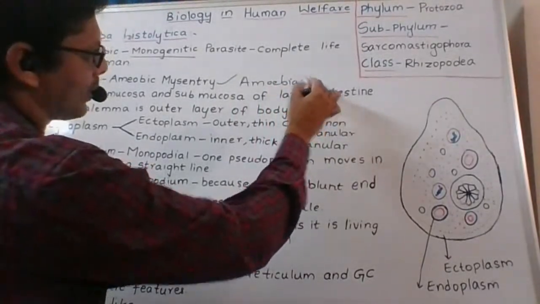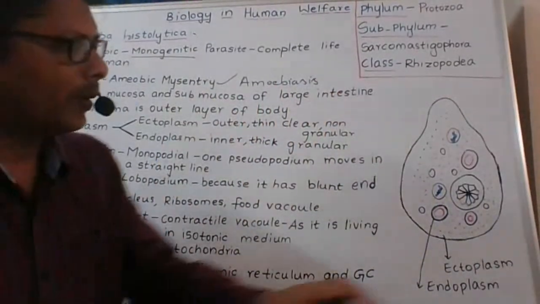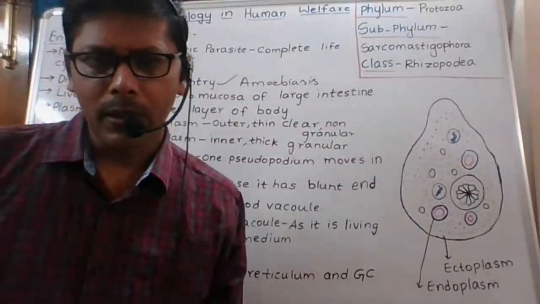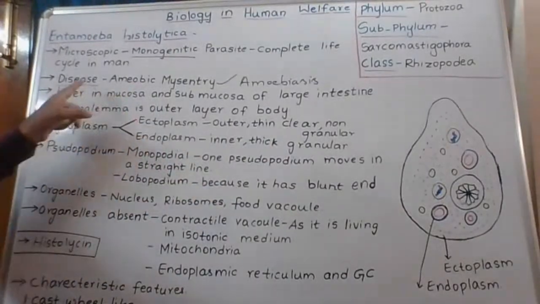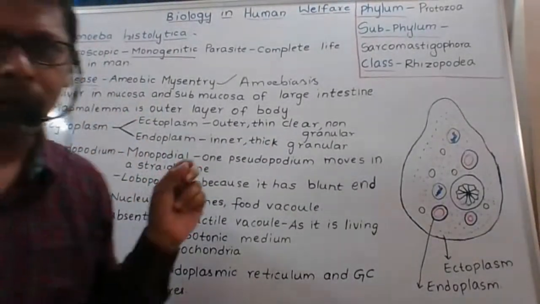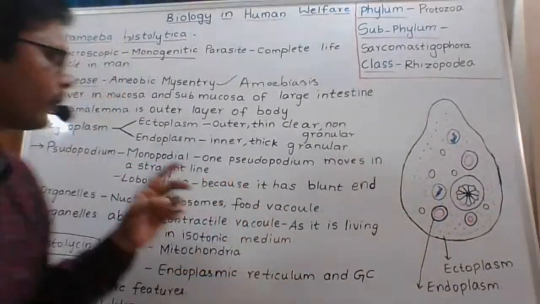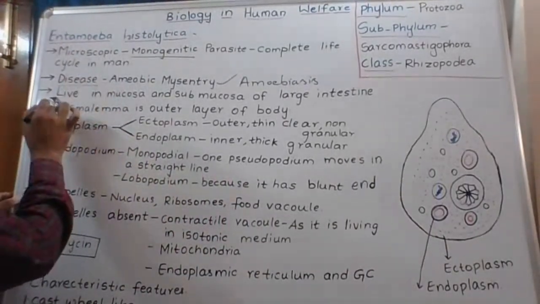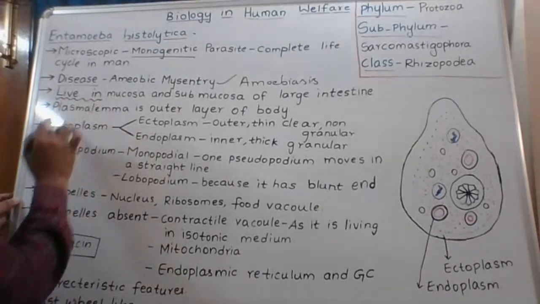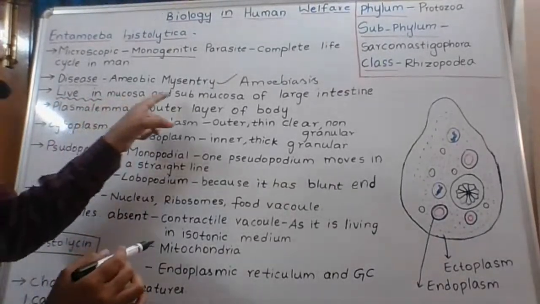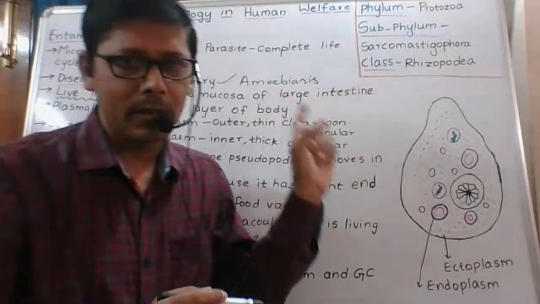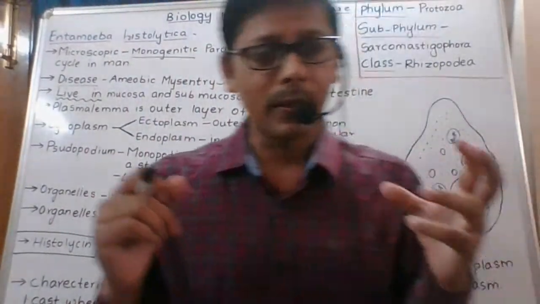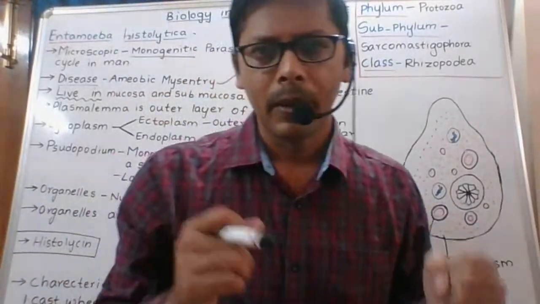Okay, amoebiasis, or we can call it amoebic dysentery. Amoebic dysentery or amoebiasis is the disease caused by Entamoeba histolytica. Where does it live? It lives in the mucosa and submucosa of the large intestine. What is meant by mucosa and submucosa of the large intestine?